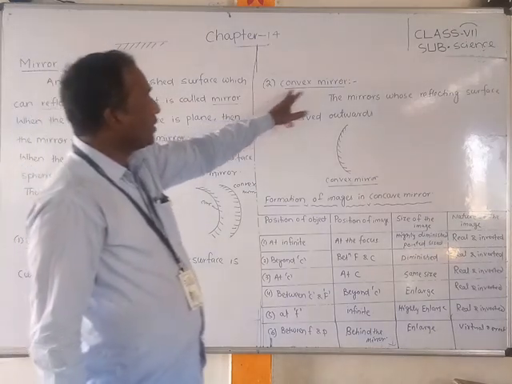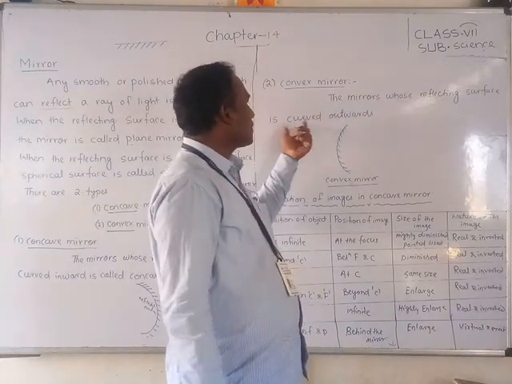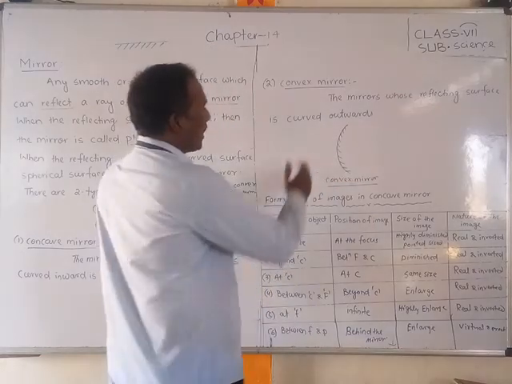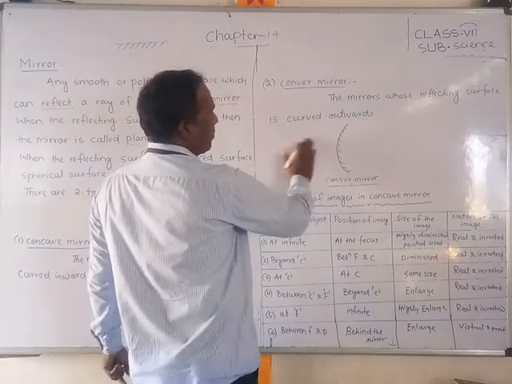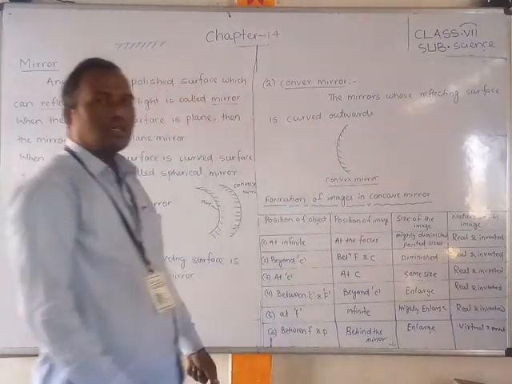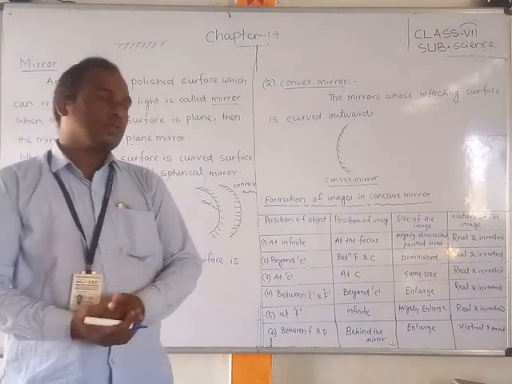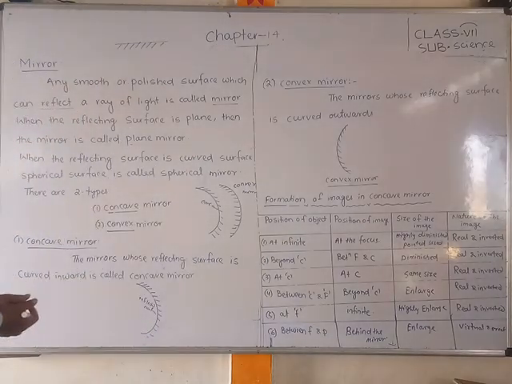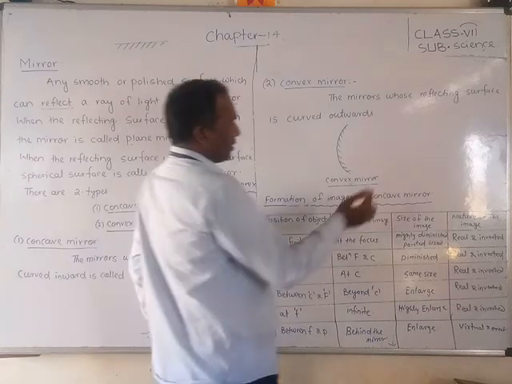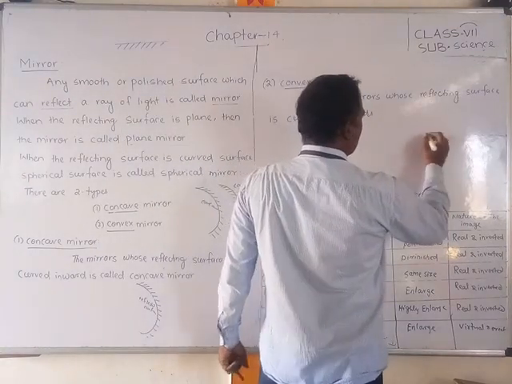So a convex mirror is a mirror whose reflecting surface is curved outward, that means the curve is outward. So this is outside. So this is called a convex mirror. And students, one more thing you should remember about convex and concave mirrors: